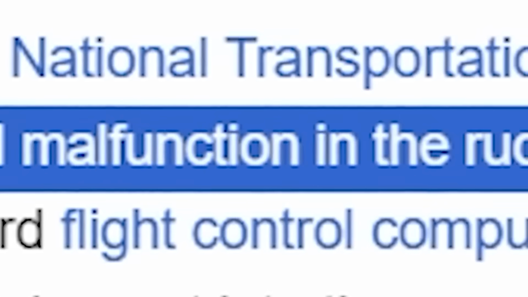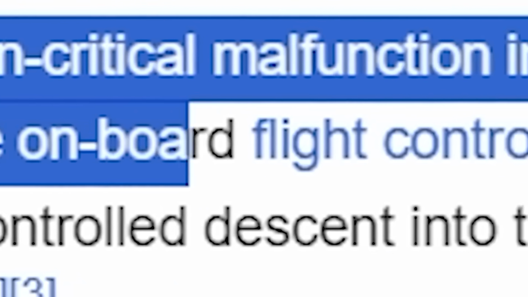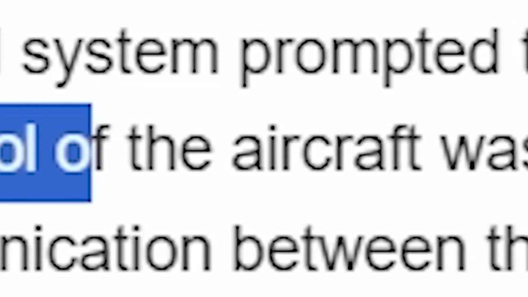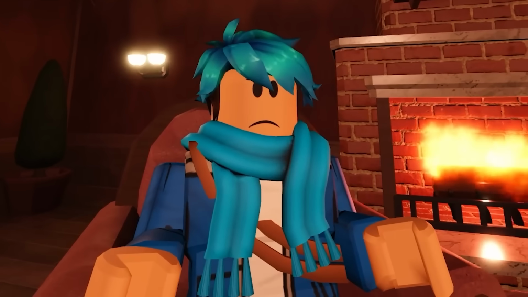So yeah, a non-critical malfunction in the rudder control system prompted the captain to perform a non-standard reset of the onboard flight control computers. Control of the aircraft was subsequently lost, resulting in the stall and uncontrolled descent into the sea. Miscommunication between the two pilots was cited as a contributing factor. Oh no. Oh man, that's an unfortunate human error.